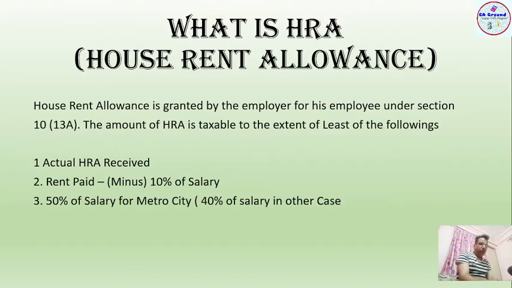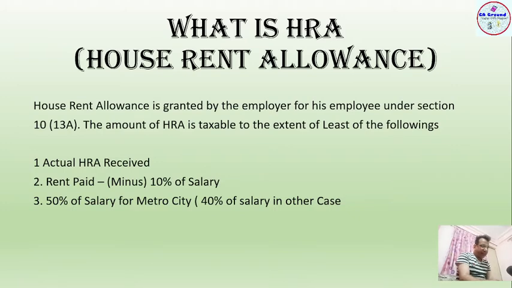Whatever amount is received under house rent allowance is not totally tax free or totally taxable. To the extent of a limit some amount is tax free, and the balance amount is taxable under section 10(13A), which is exempted up to the extent of the limit. So it is very important to know what amount has to be exempted.